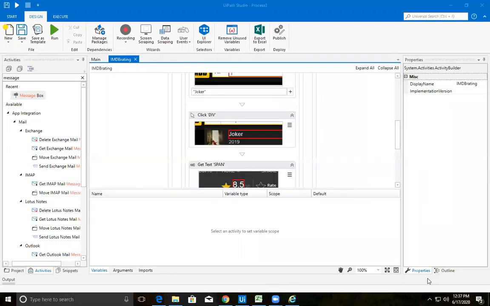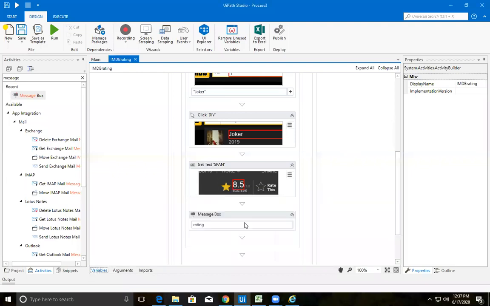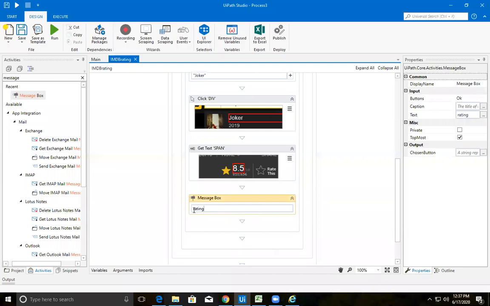Sir, how to write a print statement in message box like "rating is"? Yes, I'll show you now. Very good question. Let me put a double quote, "rating is". There is something called a concatenating symbol, plus, like in your Java or VB or .NET, the concatenating symbol is plus.